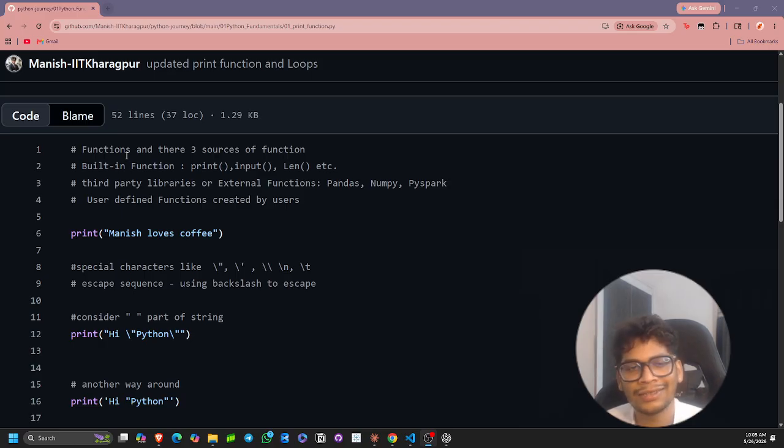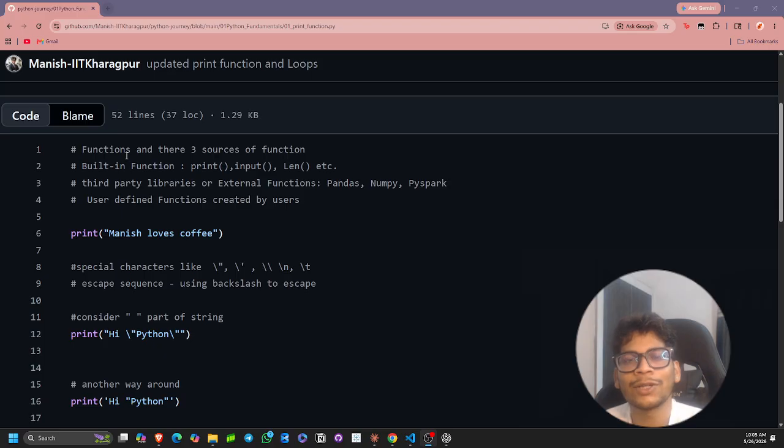There is a very interesting thing which I just realized while teaching you: using the input function, you take input from the users, but using the print function, the machine gives the output. So input and print go just opposite to each other, right? So it's a very good thing.